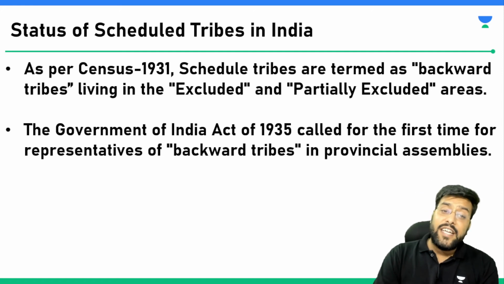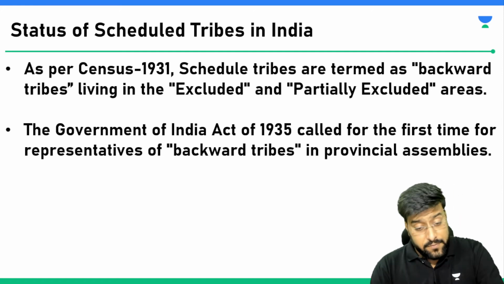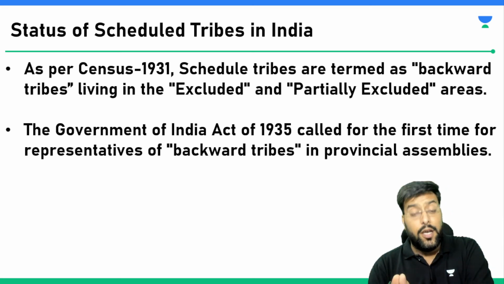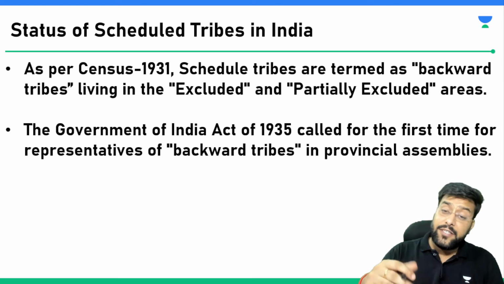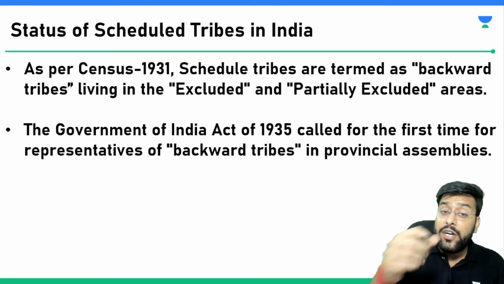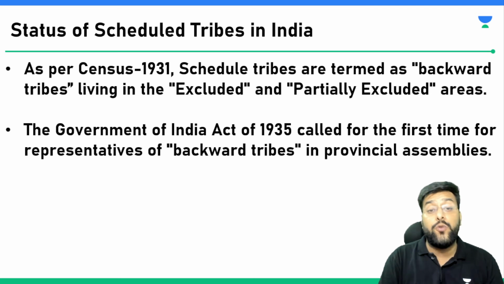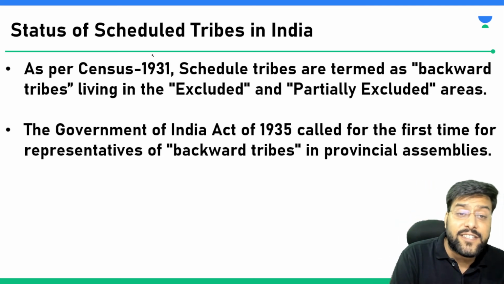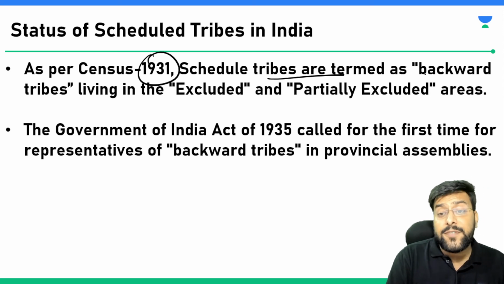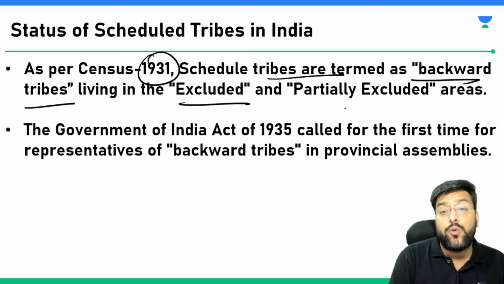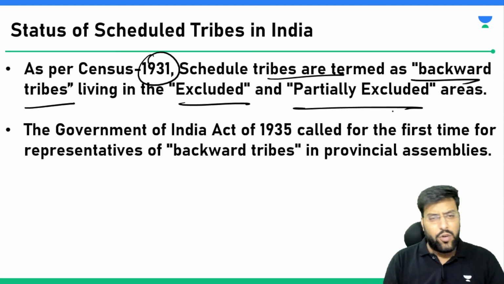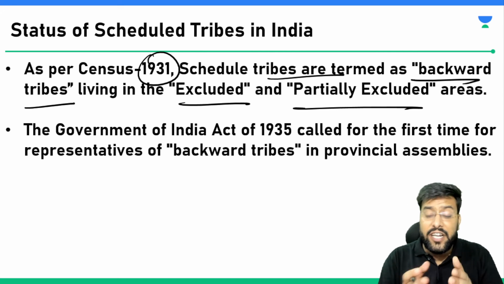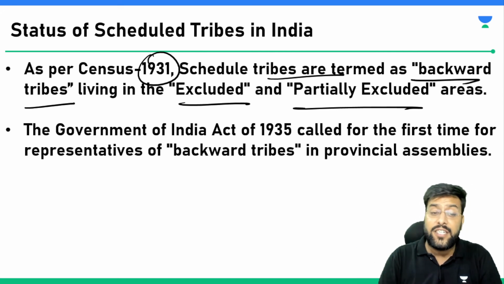If we talk about the status of scheduled tribes in India, you must be thinking: is there any definition given in the constitution, or any way by which it is defined, that when a community is designated as scheduled, what it means and how to define this thing? So as per census of 1931, scheduled tribes are termed as backward tribes living in excluded or partially excluded areas. So there were two conditions: you have to be a backward tribe and you must be living in excluded or partially excluded areas with no direct access to mainstream areas.